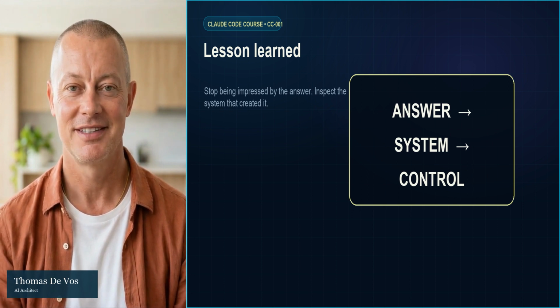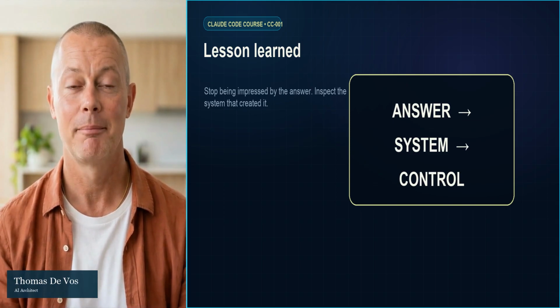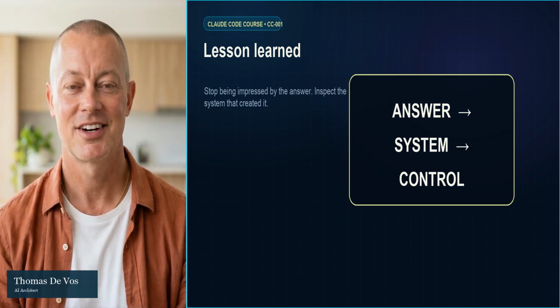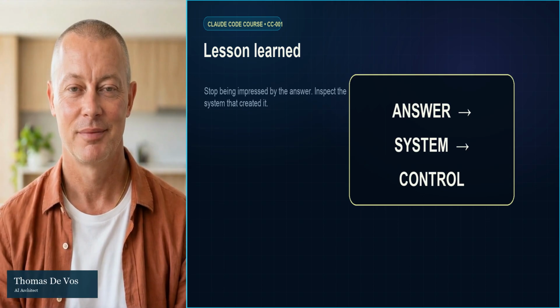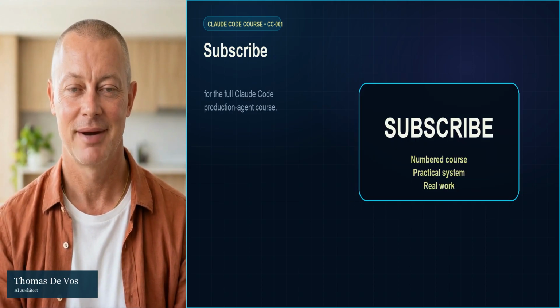The lesson learned is this: serious AI work begins when you stop being impressed by the answer and start inspecting the system that created it. If you understand the loop, the rest of Claude Code becomes much easier to reason about.